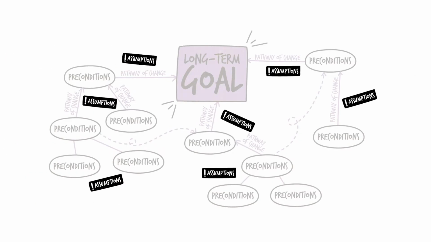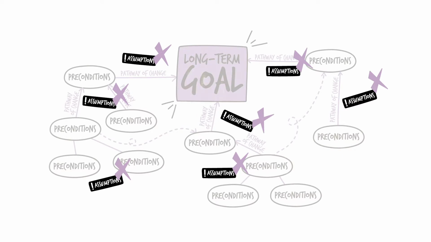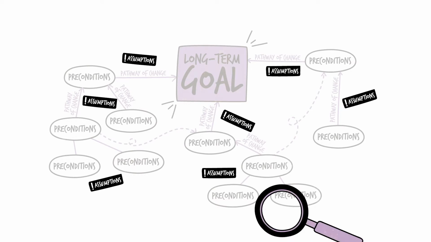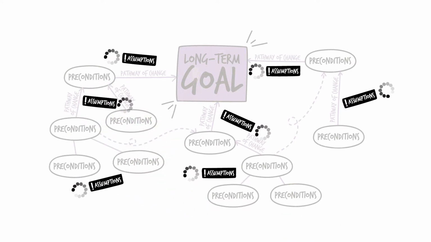Assumptions attempt to manage these risks by identifying what conditions must hold true for change to occur. If your assumptions hold true, your desired changes are more likely to occur. If they do not, your project will face challenges. Because assumptions are so important, they should be monitored and updated if needed throughout project implementation.